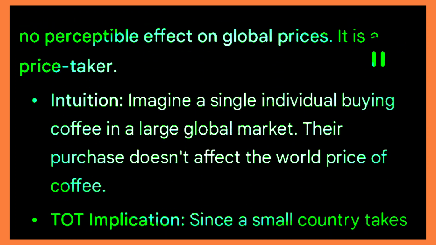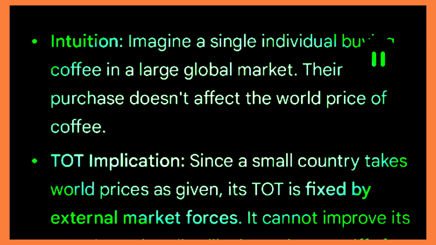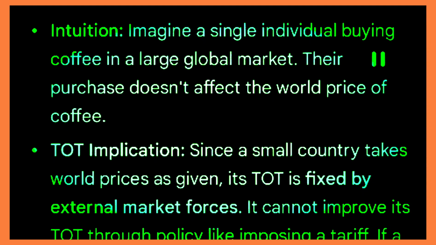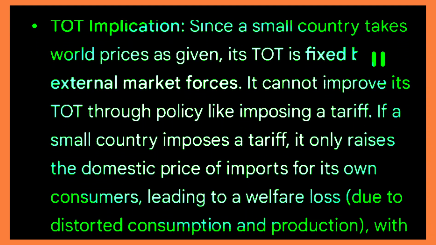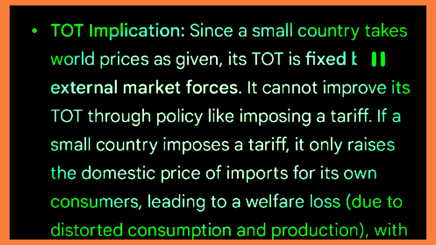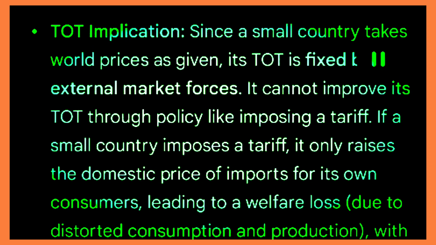Intuition. Imagine a single individual buying coffee in a large global market. Their purchase doesn't affect the world price of coffee. ToT implication. Since a small country takes world prices as given, its ToT is fixed by external market forces. It cannot improve its ToT through policy like imposing a tariff. If a small country imposes a tariff, it only raises the domestic price of imports for its own consumers, leading to a welfare loss due to distorted consumption and production, with no gain from a better ToT.